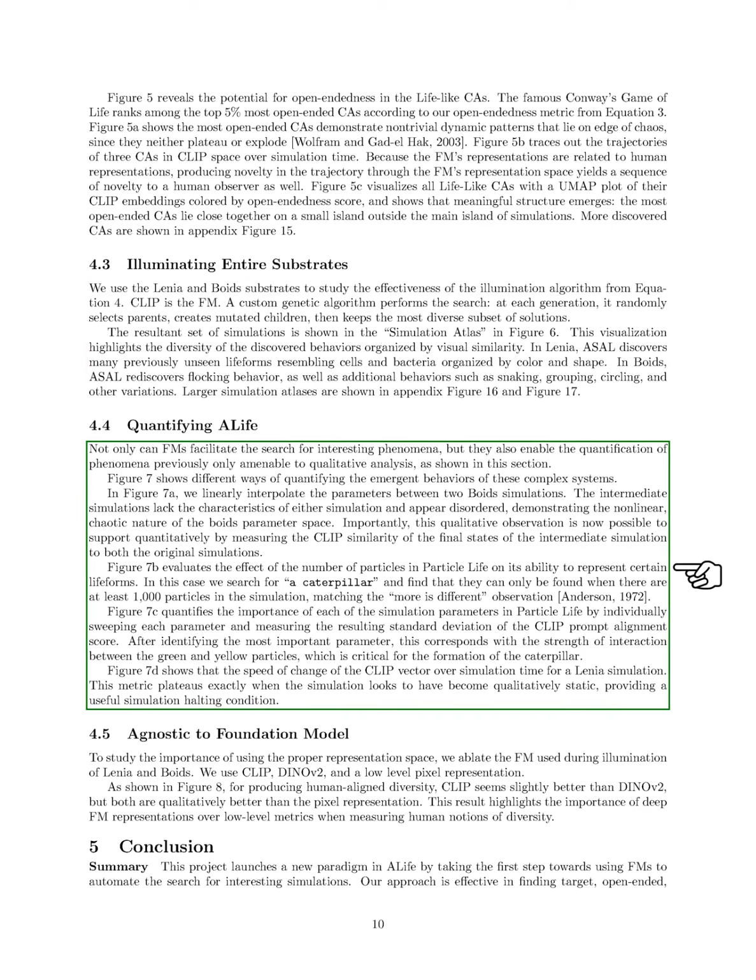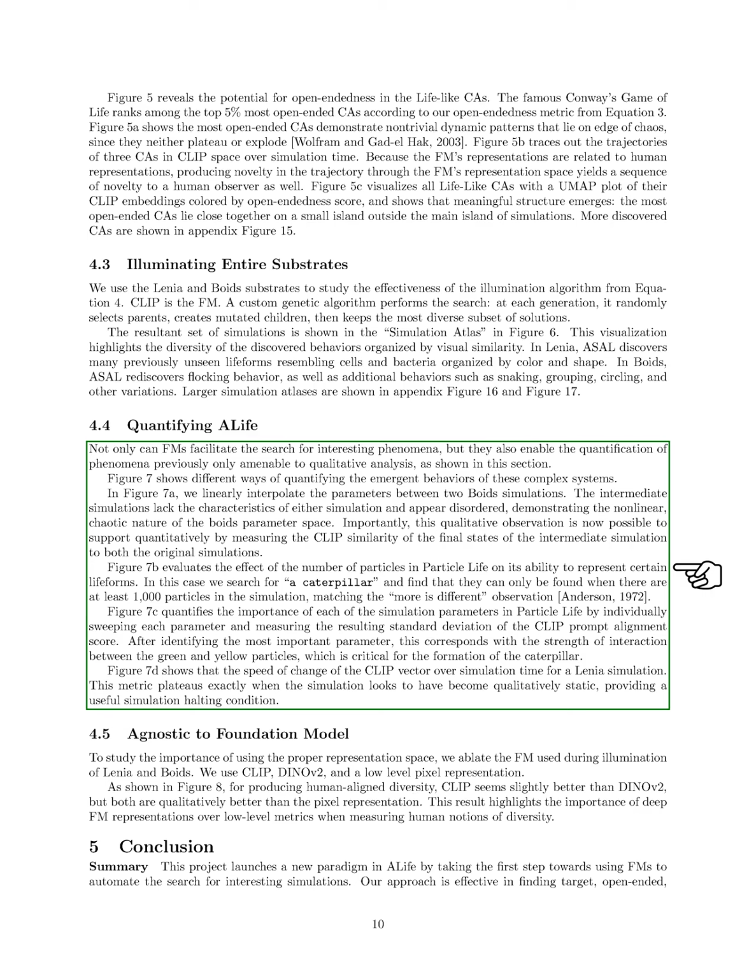Finally, we demonstrate that feature models not only help us find interesting phenomena but also allow us to quantify behaviors that were previously only qualitatively assessed. We show different methods for quantifying emergent behaviors in complex systems. For instance, we interpolate parameters between 2 Boids simulations, revealing that the intermediate states lack clear characteristics, highlighting the chaotic nature of the parameter space.